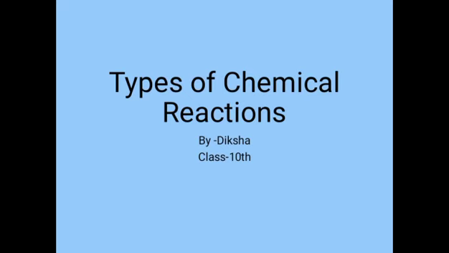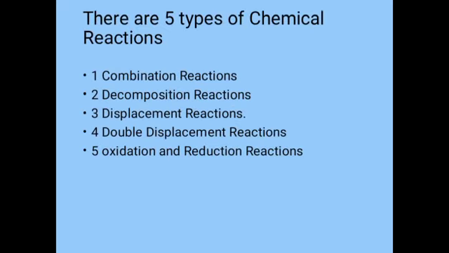Types of chemical reactions. There are 5 types of chemical reaction. First is combination reaction, second is decomposition reaction, third is displacement reaction, fourth is double displacement reaction, and the fifth is oxidation and reduction reactions.